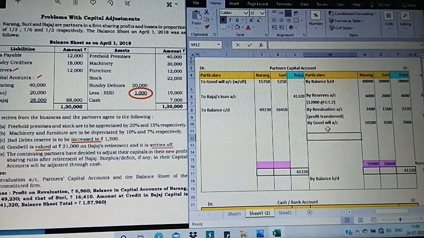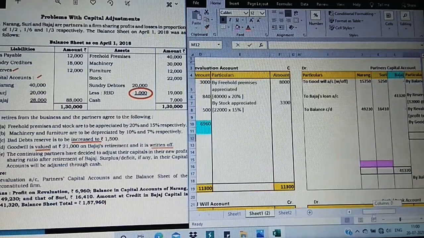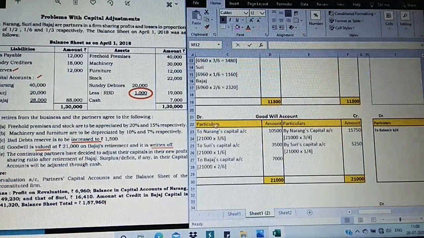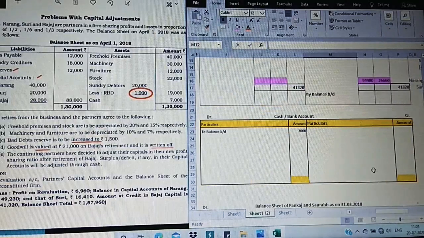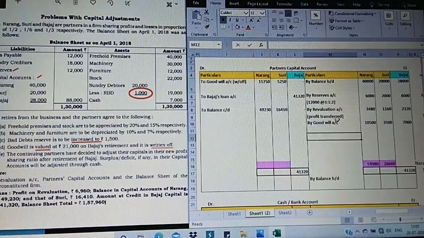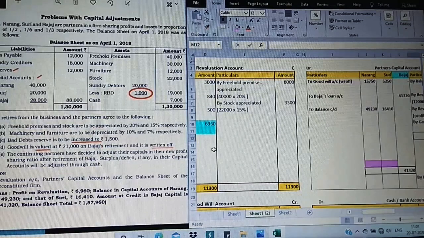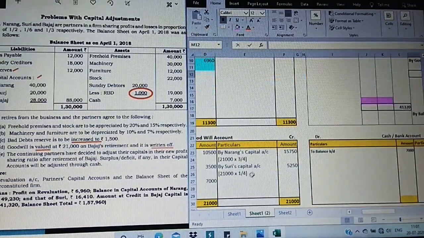Then moving on to the goodwill account, next account again. Could you all see on the debit side the capital word is getting affected. These values are to be posted on the credit side, 10,500, 3,500 and 7,000. Just observe, by goodwill account, 10,500, 3,500 and 7,000 is posted. Now moving on to the credit side, you have to check each and every side of that particular account.